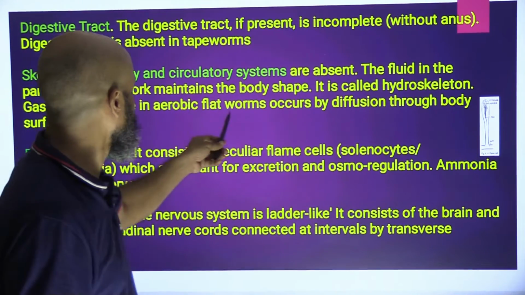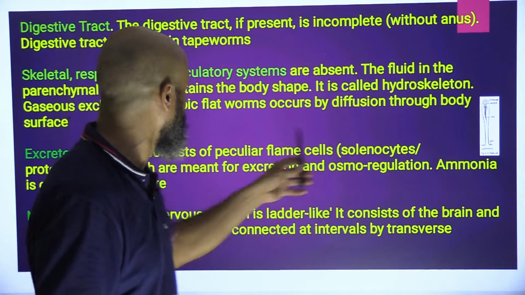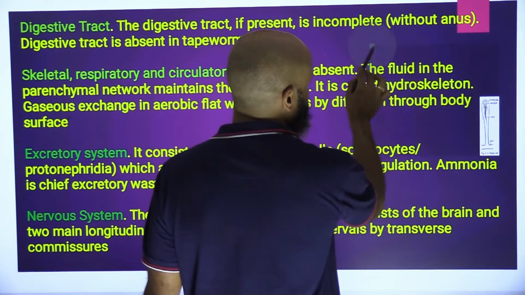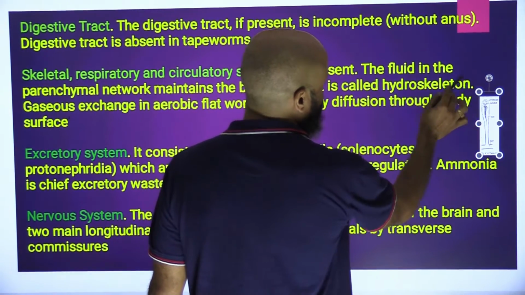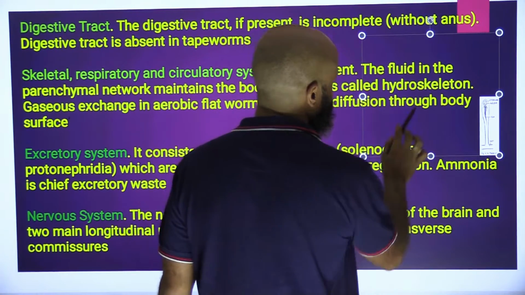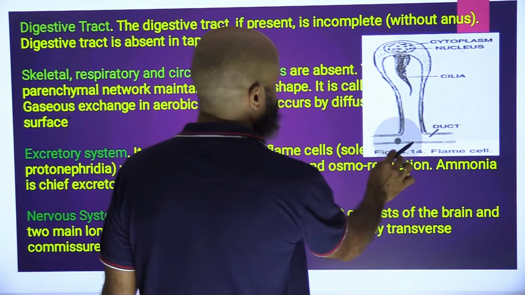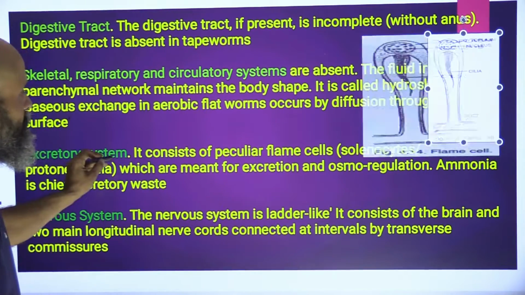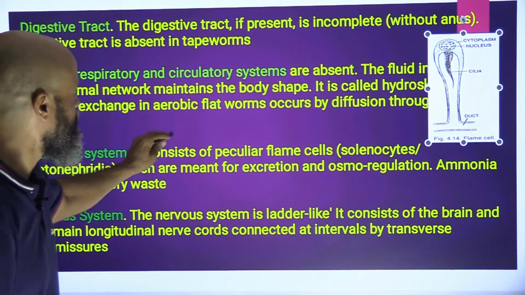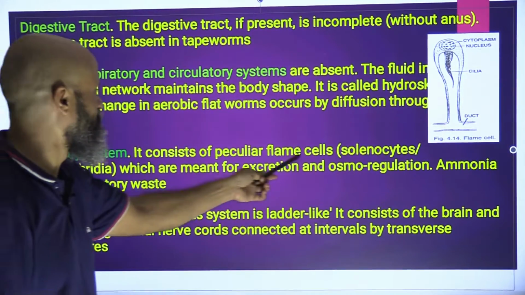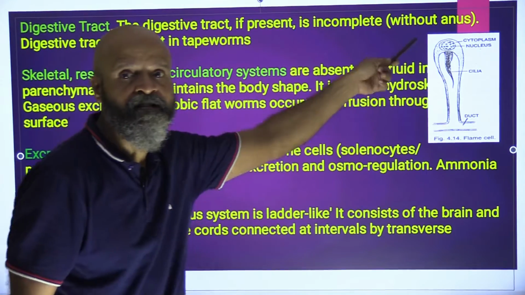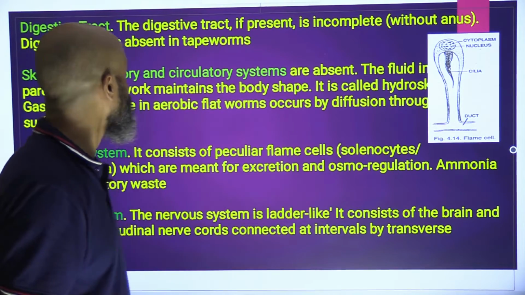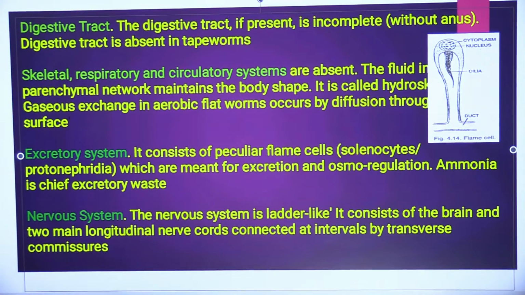Gaseous exchange in aerobic flatworms occurs by diffusion through the body surface. So there is a body surface through which gaseous exchange will take place. This is basically how a flame cell will look. We are going to study what a flame cell is. Excretory system, it consists of peculiar flame cells. These are flame cells, that is the excretory system. They are also known as solenocytes or protonephridia.